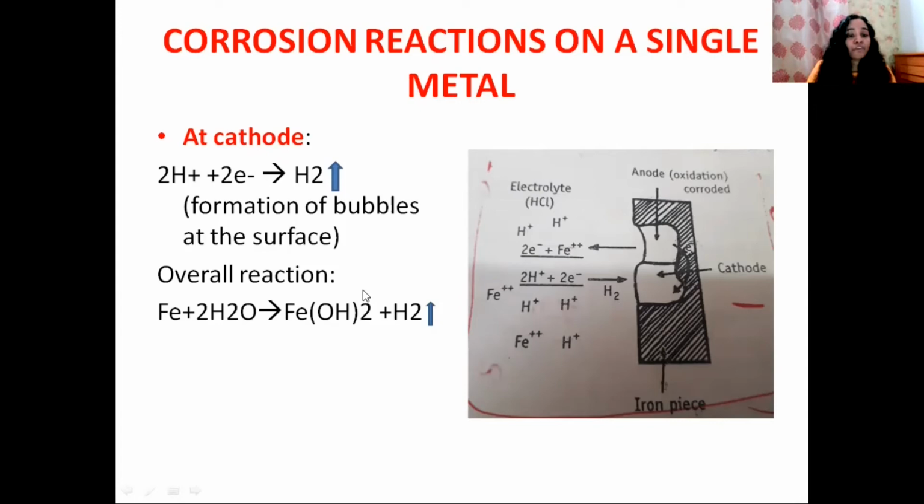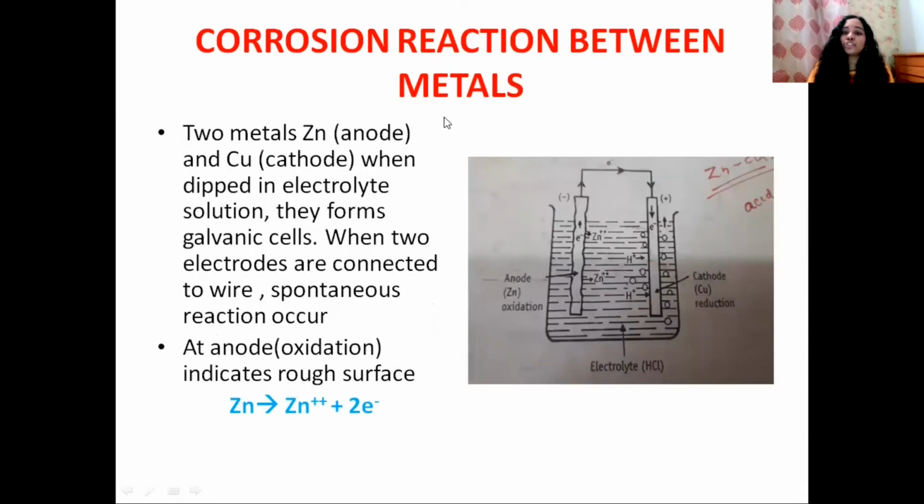This is the overall reaction that occurs on a single piece of metal. Iron reacts with 2H2O to give Fe(OH)2 plus H2. This is the corrosion product. Move on to the next point, corrosion reaction between two different metals.